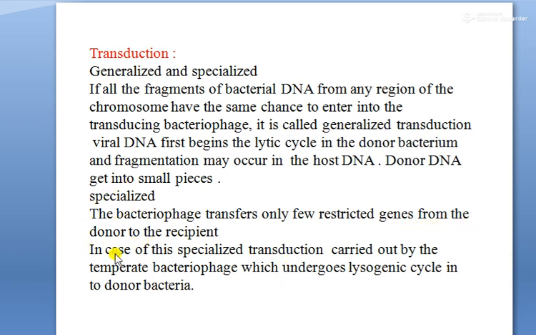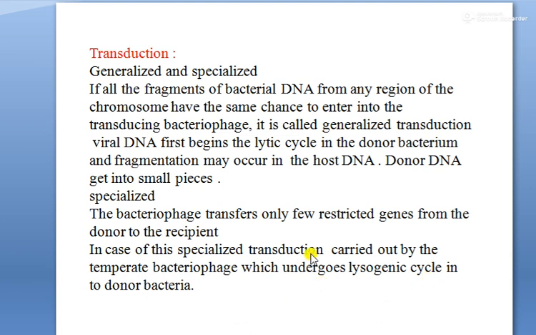In case of specialized transduction, it is carried out by a temperate bacteriophage which undergoes a lysogenic cycle in the donor bacteria. In case of generalized transduction, there is an occurrence of lysis. In case of specialized transduction, the temperate bacteriophage attacks and goes to the lysogenic cycle.